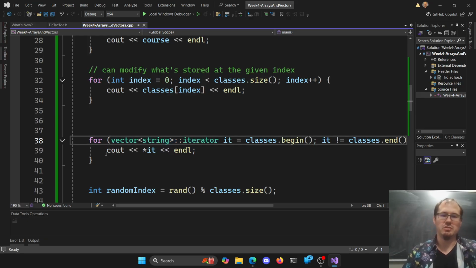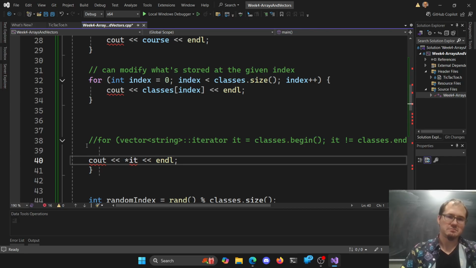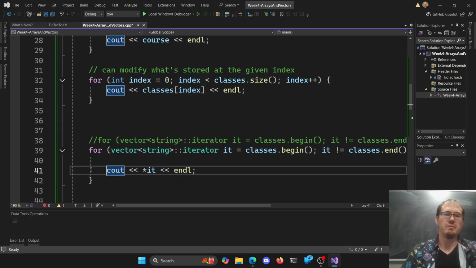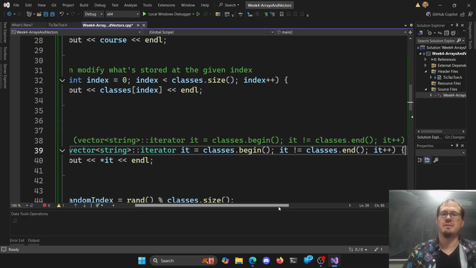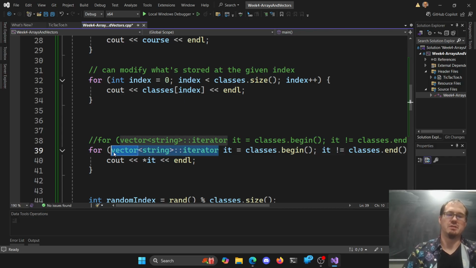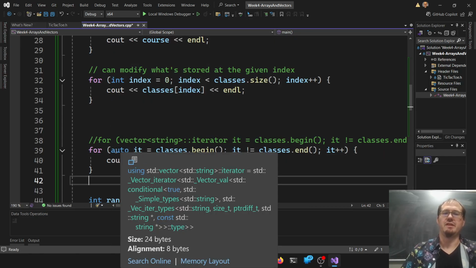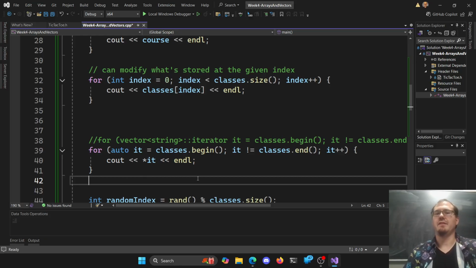The other thing you can do, let me just comment that whole thing out for a second and copy that, is have you seen the auto keyword before in C++? Did anyone show you that? You can say, this is auto, which is saying, please automatically assign the type based on whatever's on the right-hand side. If the thing on the right-hand side is a vector of type string iterator, then my type for it is a vector of type string iterator, right? C++ can figure it out here.